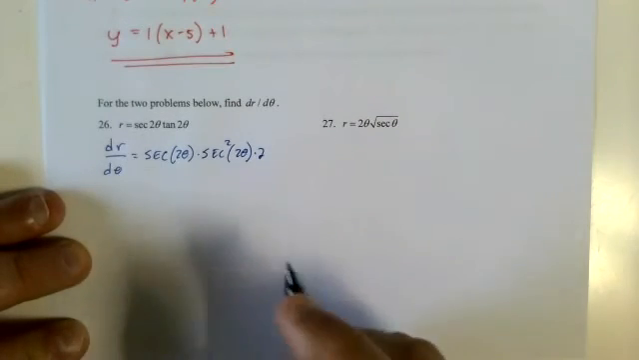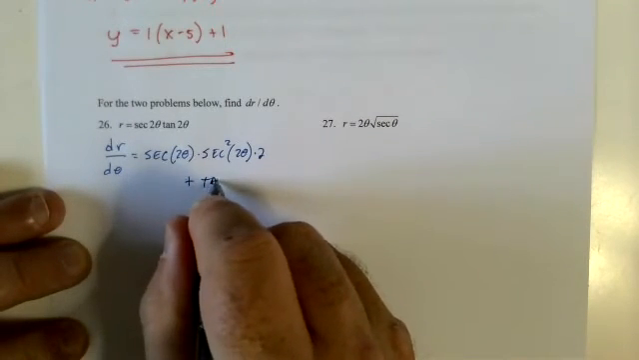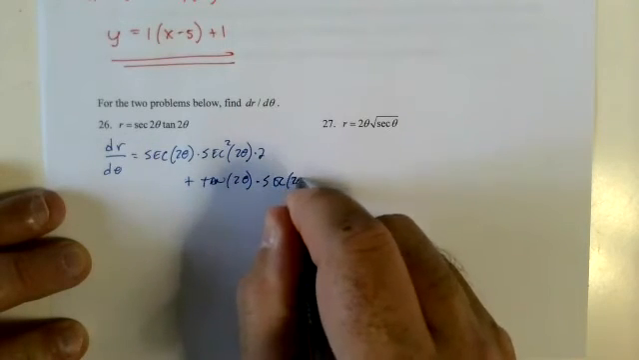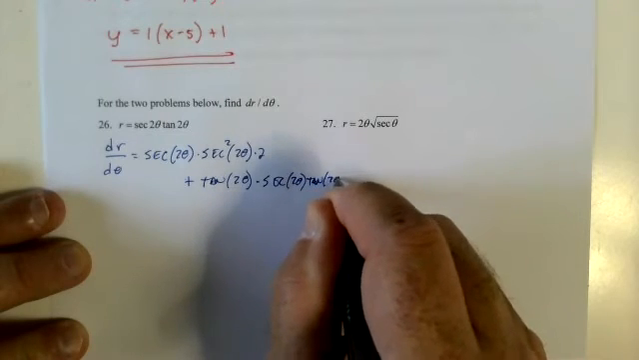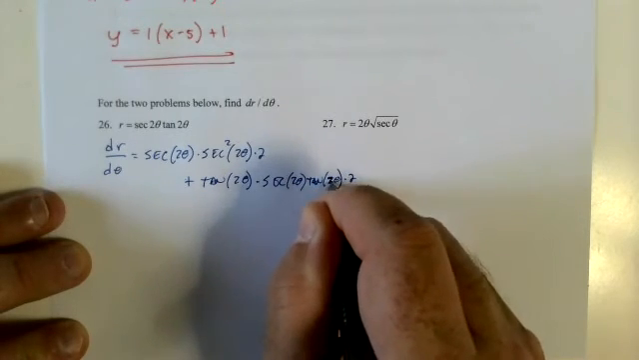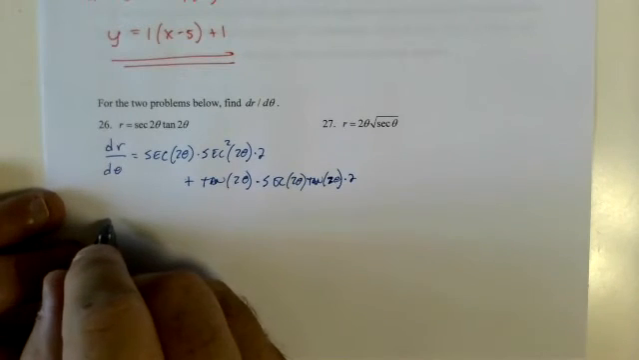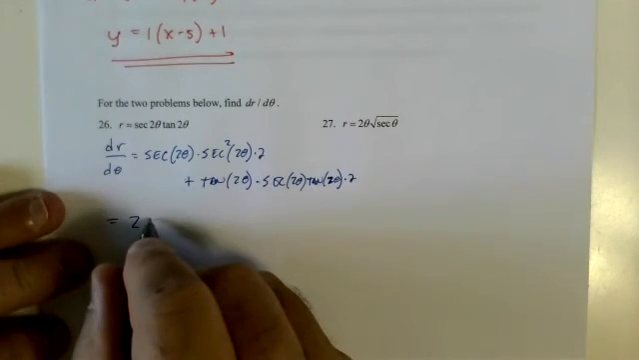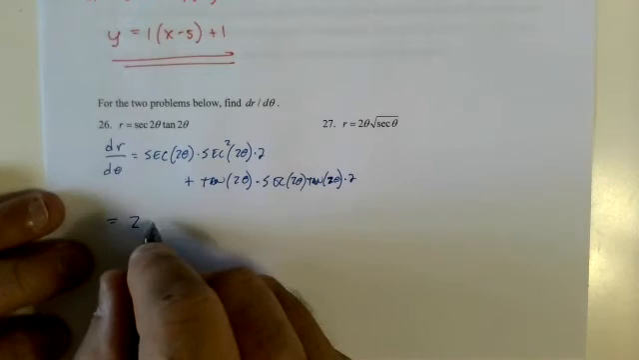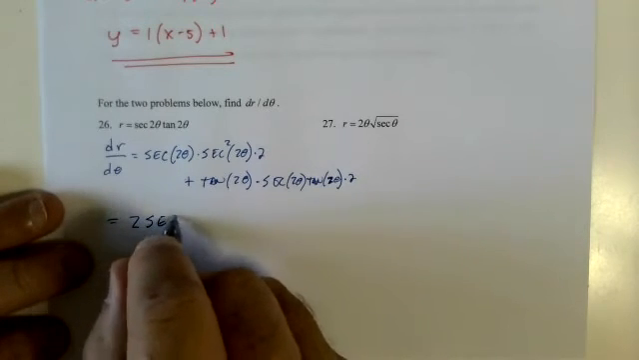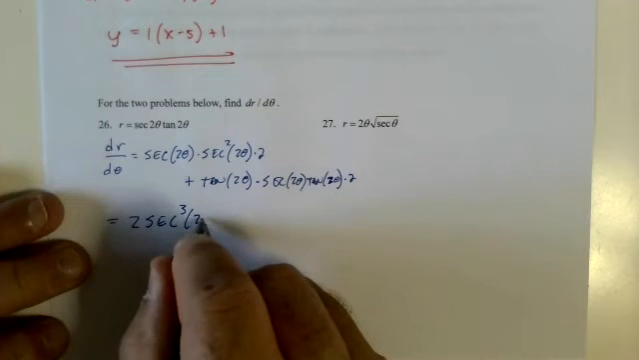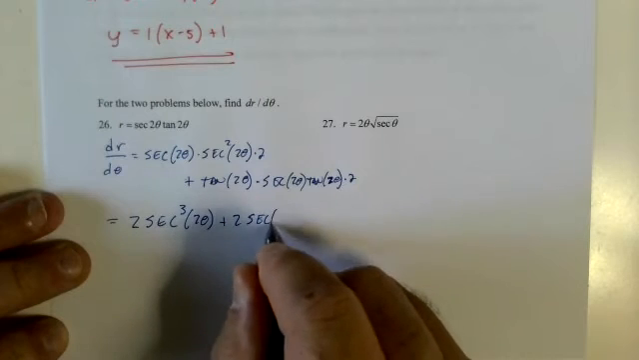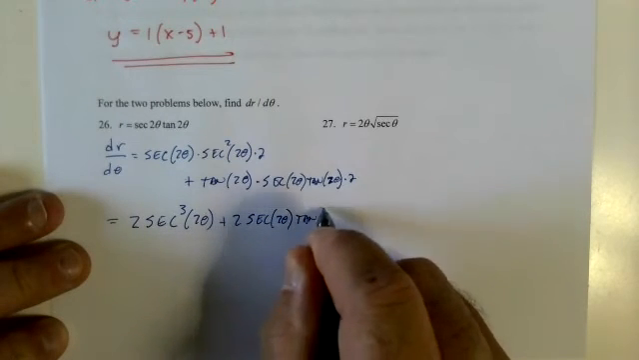Derivative 2. Leave it. Derivative times 2 equals 2, and I am going to factor out my secant theta. Well, I could factor out a 2 also: 2 secant cubed 2 theta, plus 2 secant 2 theta tangent 2 theta.